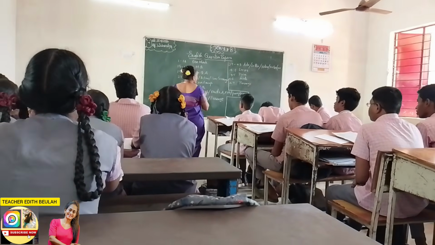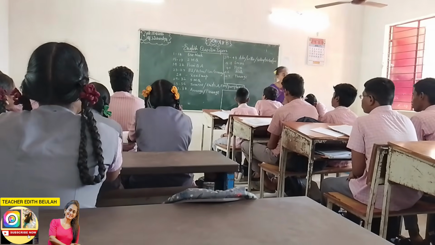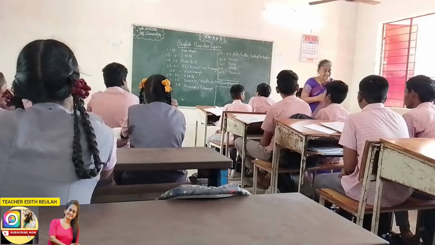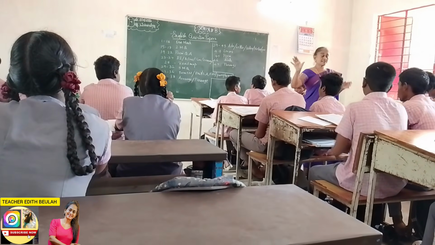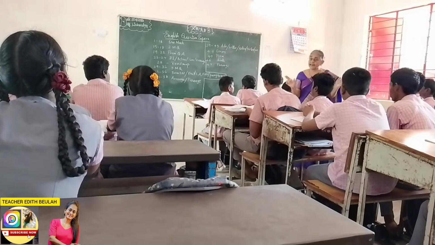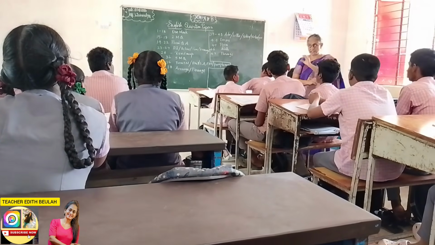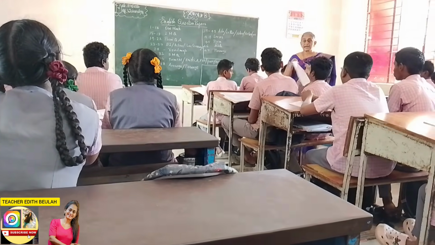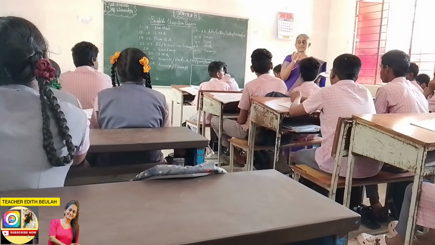The next one is active and passive voice. Active and passive voice is something where one person does something and it is said as it is done. So the subject and the object are very important in that. The subject will become the object and the object will become the subject. I see the paper. That's the question.